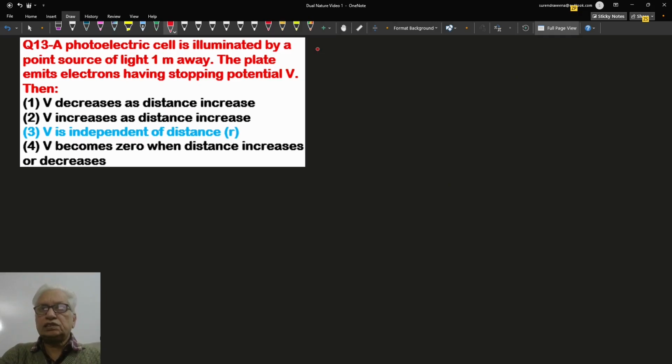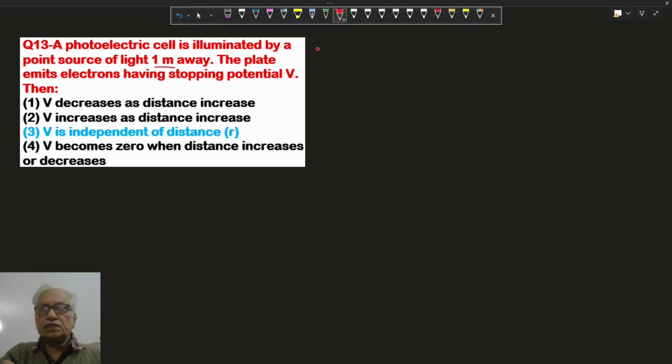In this question, a photoelectric cell is illuminated by a point source of light at 1 meter distance away. The plate emits electrons having a stopping voltage V. Then we have to find the stopping voltage. We know stopping voltage depends on the frequency of the incident photons but not on intensity.